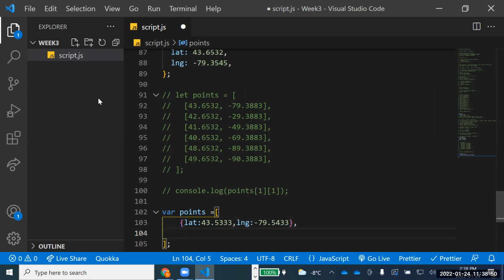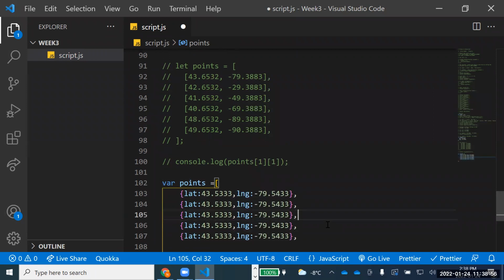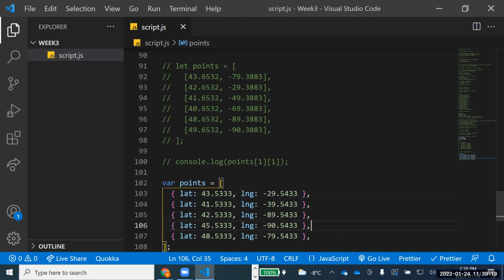And now I can just copy and paste this all. So these are four values, and again I just change those values a bit. Let's change that. Just for nothing, I've just changed them. Okay.